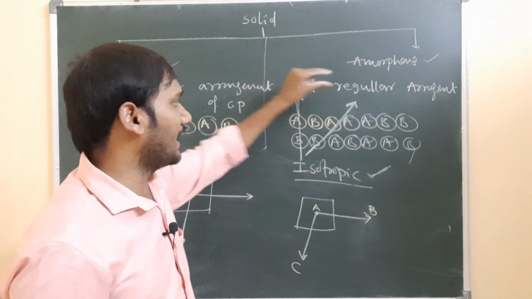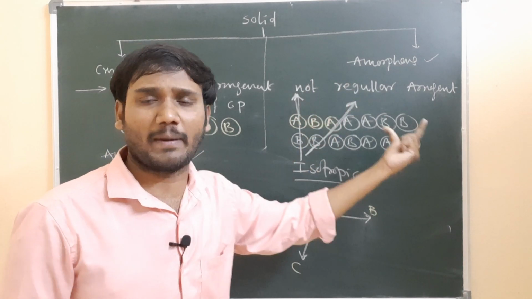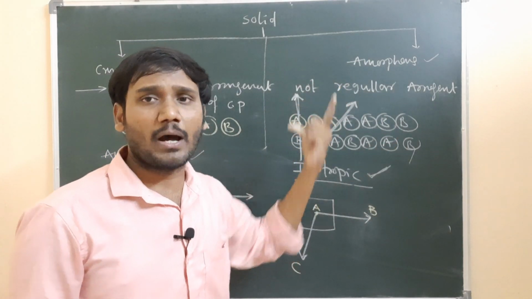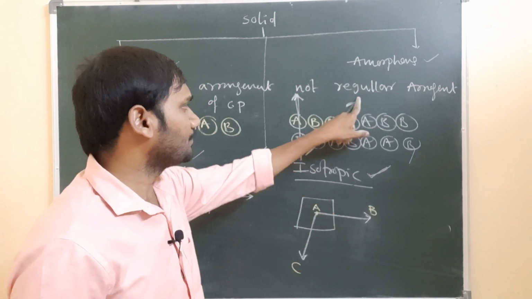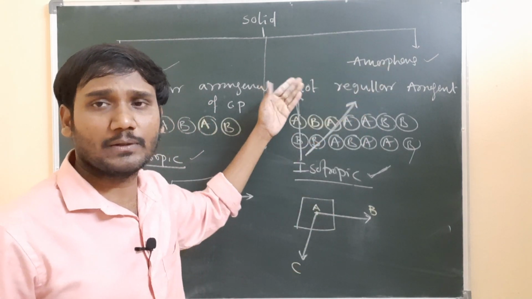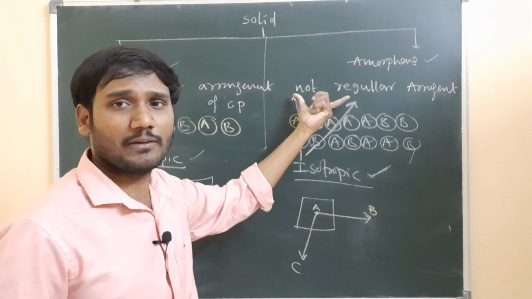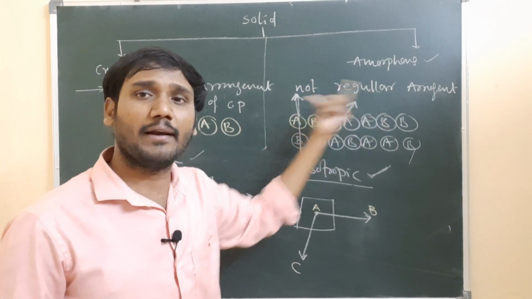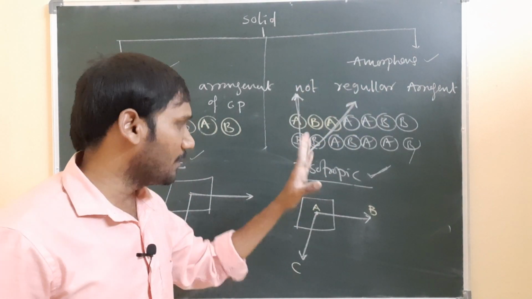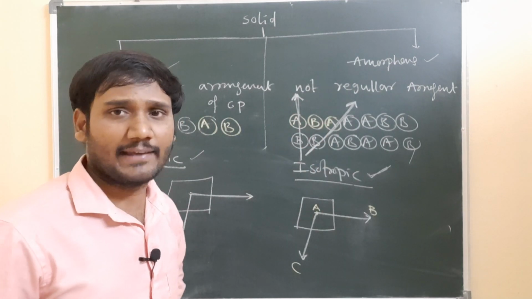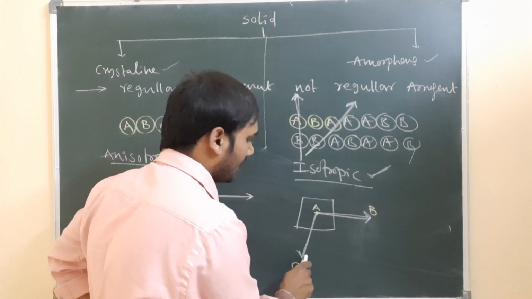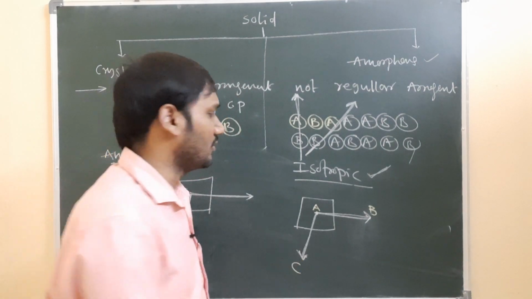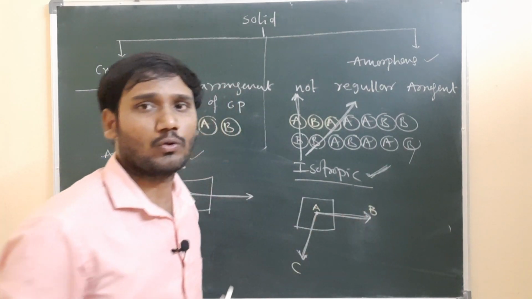It means in this direction we cannot expect the property, and we can say the property is the same in both cases. Here also we cannot expect, here also we cannot expect. It means the properties are the same here. Due to such an arrangement, the physical properties of the substance in two different directions are also the same. Such a character is called isotropic in nature.